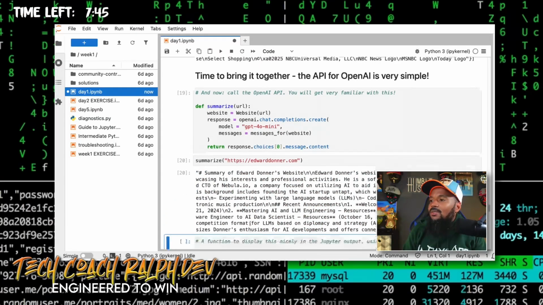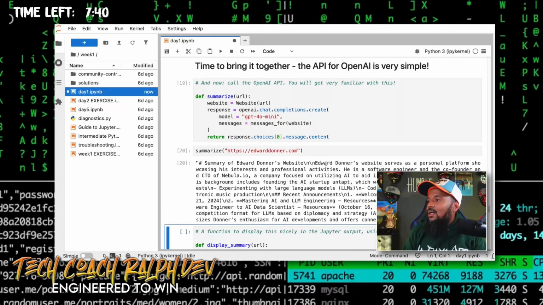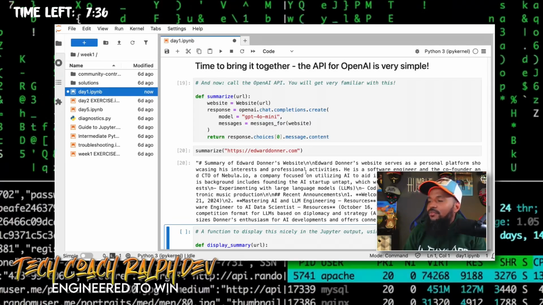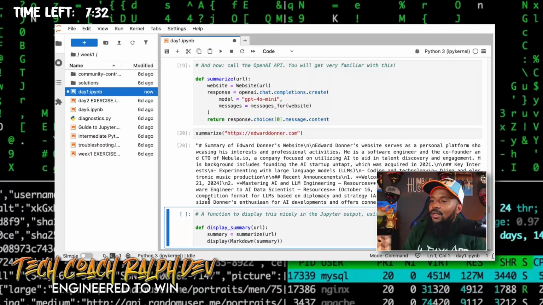And the summary. All right. Summary of Edward Donner's website. Edward Donner's website serves as a personal platform showcasing his interest in professional activities, yada, yada, yada. What I'm going to do, I'm going to leave Edward Donner over there, right?